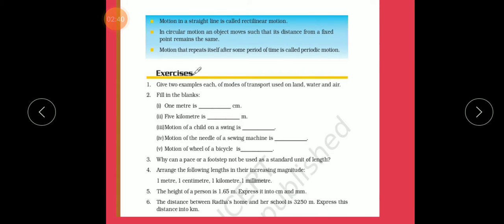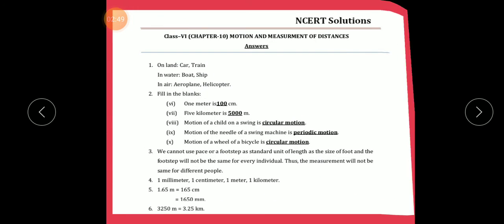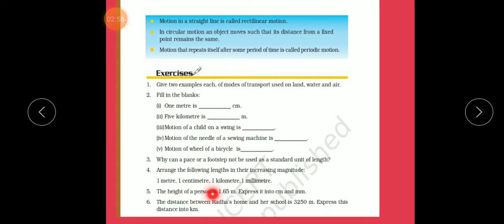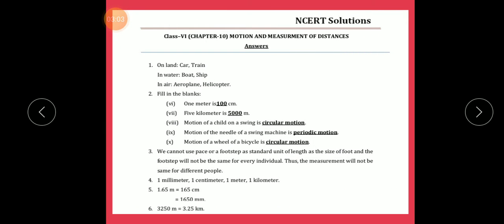Okay. Now question number 4. Arrange the following lengths in increasing magnitude: 1 meter, 1 centimeter, 1 kilometer and 1 millimeter. Answer: 1 millimeter, 1 centimeter, 1 meter and 1 kilometer.